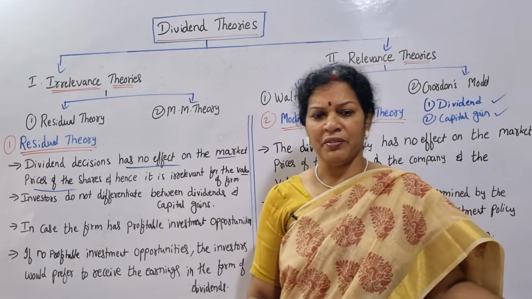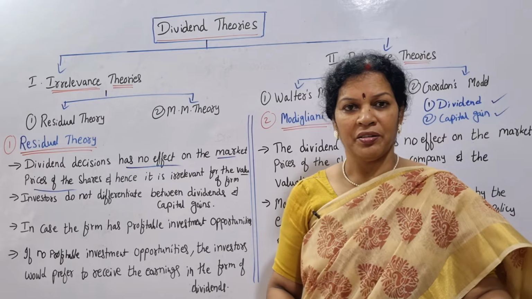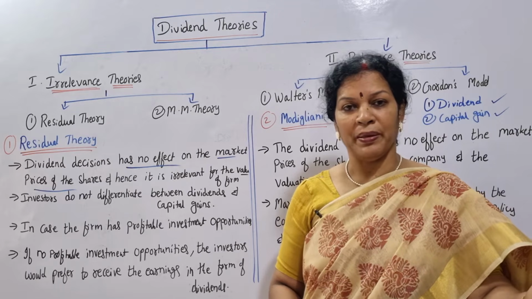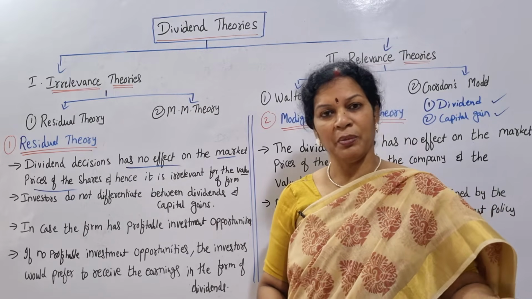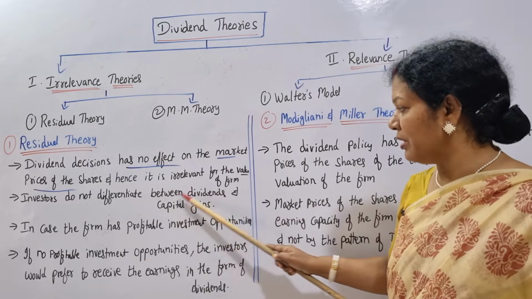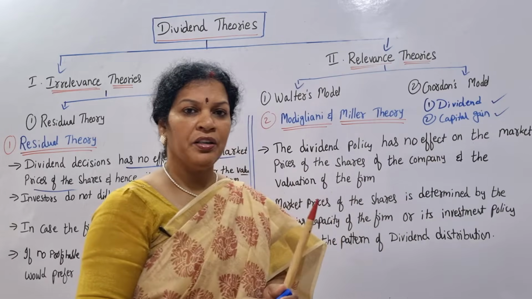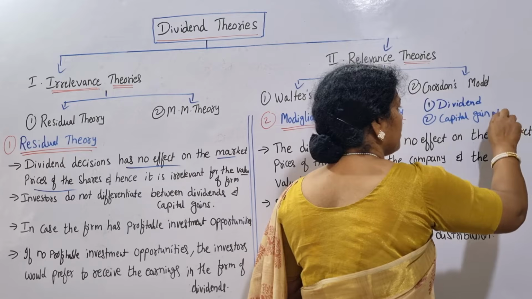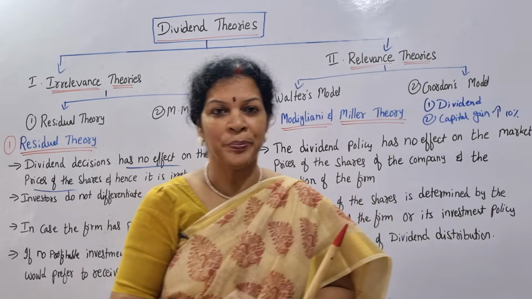They don't mind whether it's dividend or capital gain. If dividend is not paid but capital gain is more, they'll be happy.